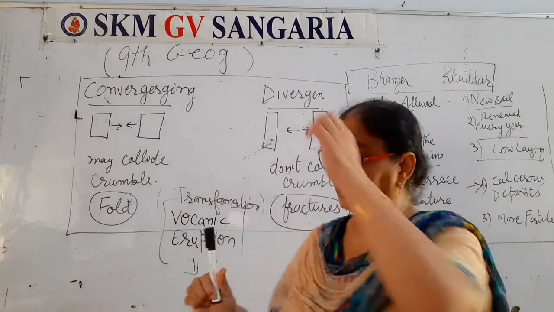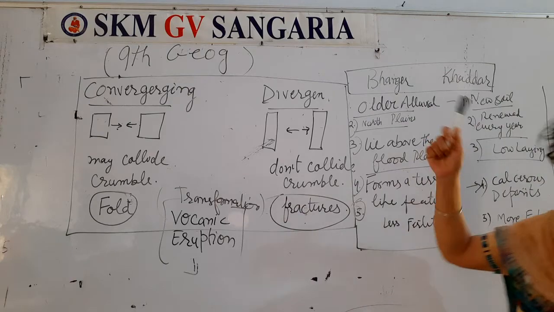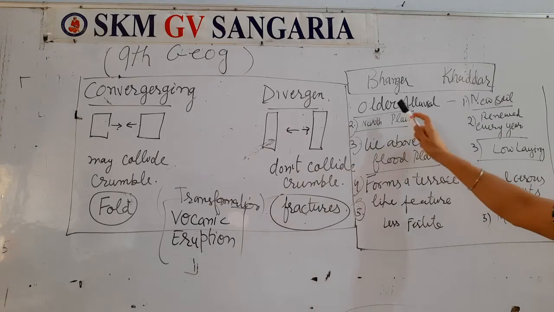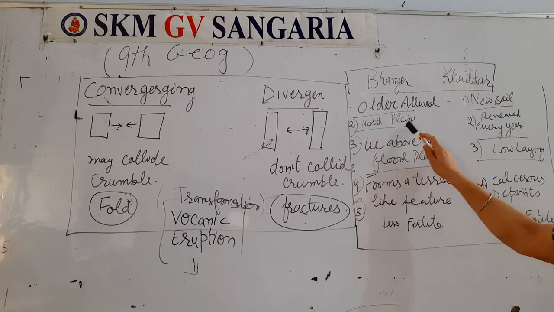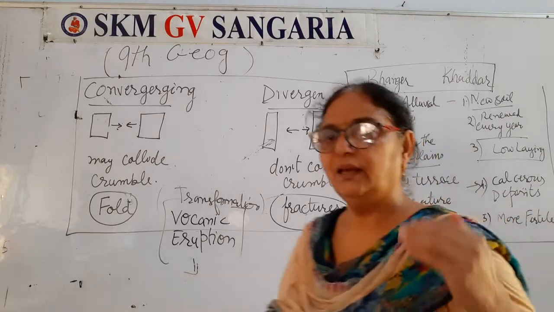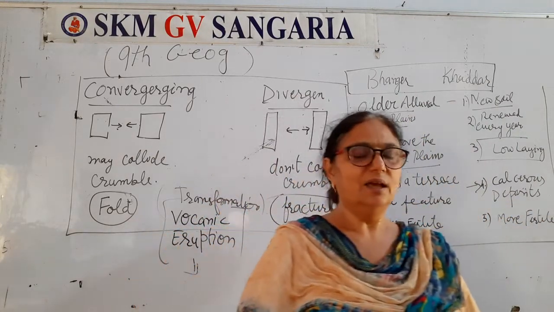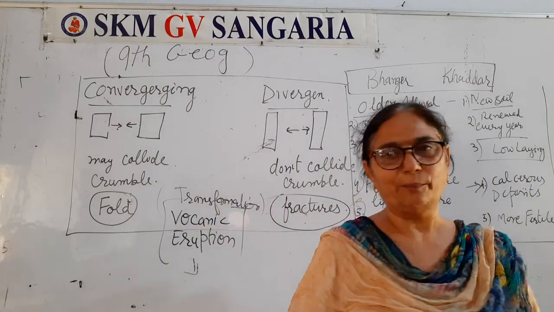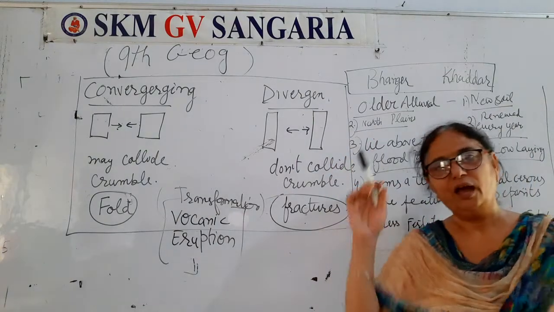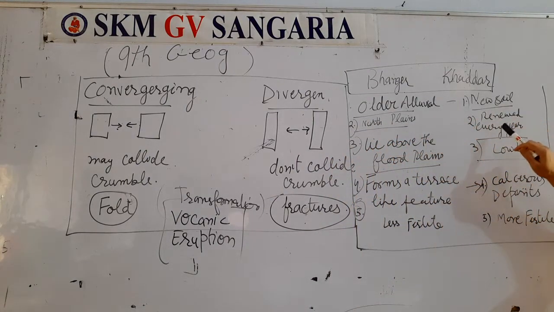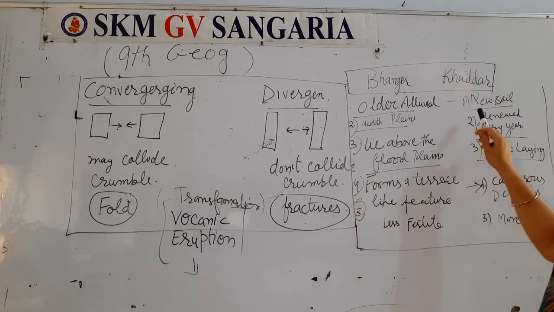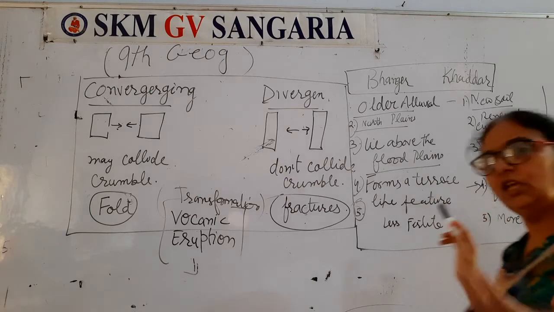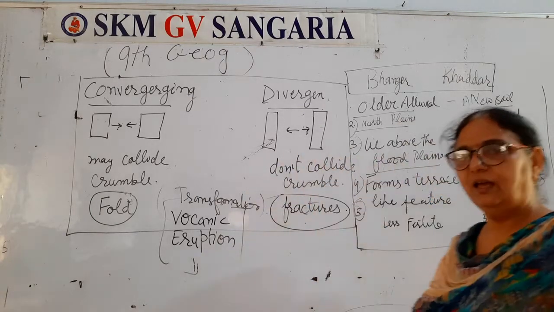One thing more is there, that is Bhangar and Khaddar type of soil. It is always formed nearby the flow of water of the river, and Bhangar soil is found in the northern plains, in the northern part of the northern plains, right? In other words, we can call it the upper course of the river, and this is renewed every year. This is in the lower. It lies in the low-lying areas of that river, I mean to say the lower course of the river, the last stage of the river.